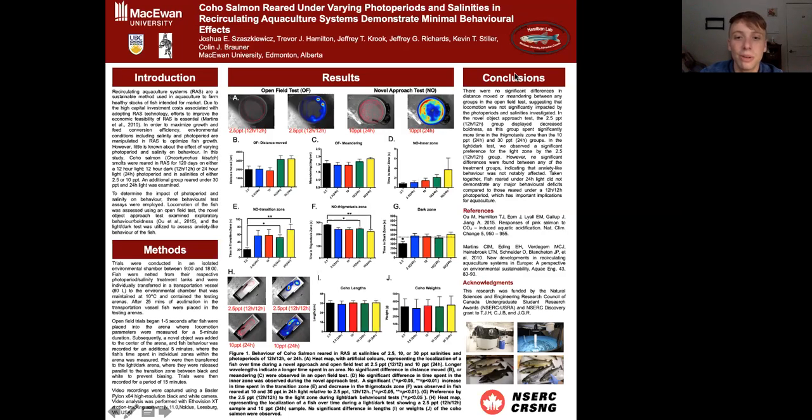Prior to collecting data, we hypothesized that the fish reared under 24-hour light in RAS would demonstrate significantly different behavior on these behavioral measures than those reared under 12-hour light. Contrary to our hypothesis, and what we believe is the most important and interesting finding from this study, overall, coho salmon reared under a 24-hour photoperiod did not demonstrate any negative locomotion, boldness, or anxiety-like behavioral effects compared to those reared on a 12-hour photoperiod. Our study provides support for the use of a 24-hour photoperiod for rearing coho salmon in RAS, as we have shown that it has minimal impact on behavior.